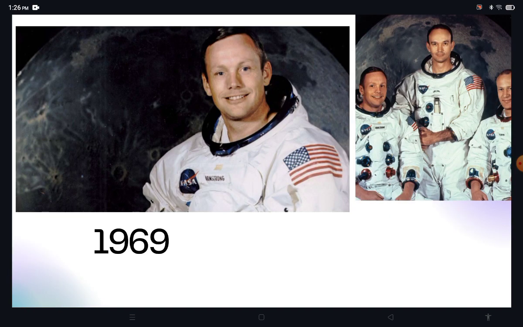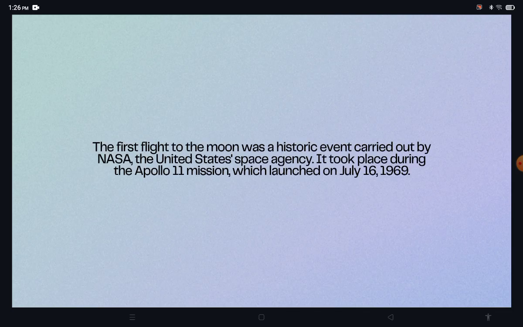Then next, man's first flight to the moon, and the date is 1969. Neil Armstrong, here you see in the picture, and the other two. Let's know more about it. 16 July 1969, what happened?